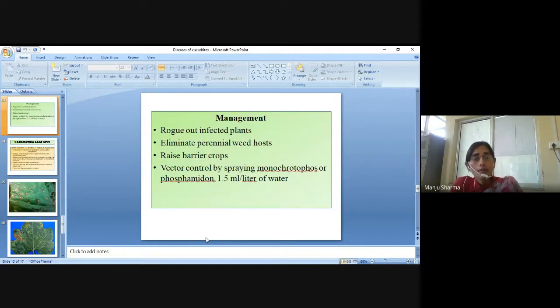Management: we have to rogue out the infected plants, eliminate perennial weed hosts, raise barrier crops, and control vectors by spraying monocrotophos or phosphamidon, 1.5 ml per liter of water.